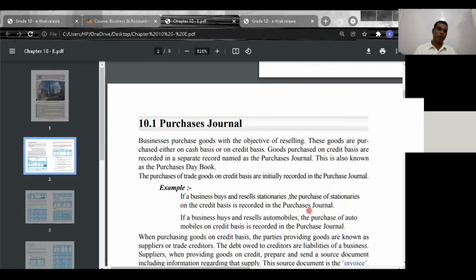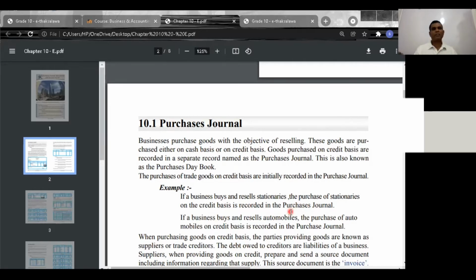Trading goods means goods for resale. For example, Janaka Bogulaga and Company sell lands. If they purchase land on credit, these are trading goods. Indra Traders buy and sell vehicles.